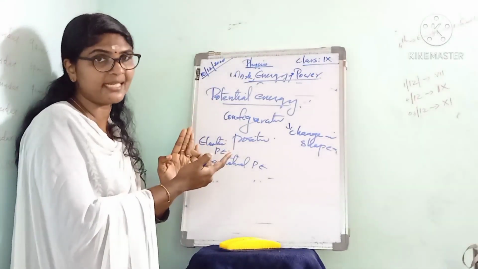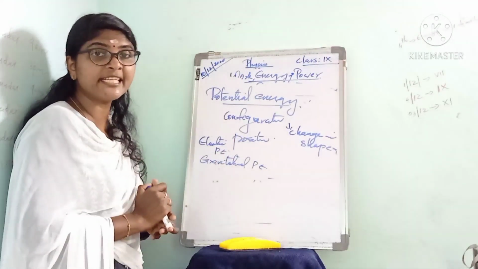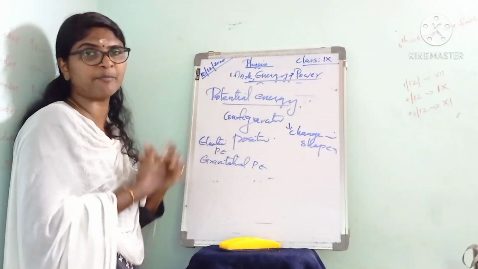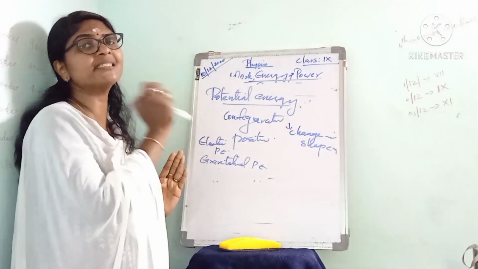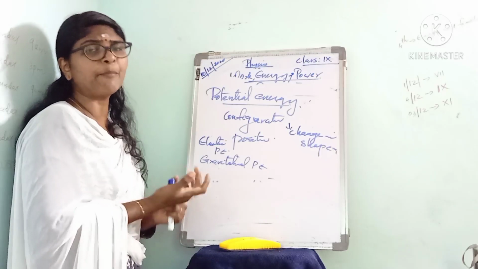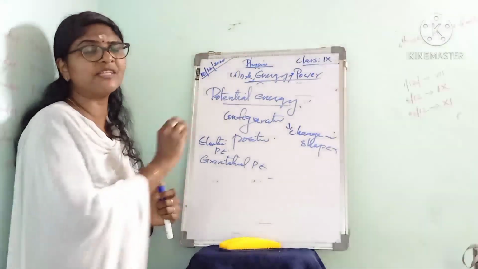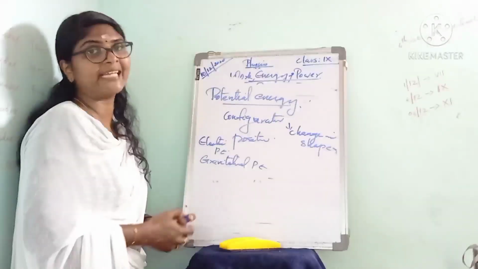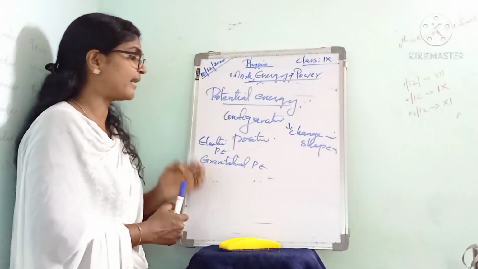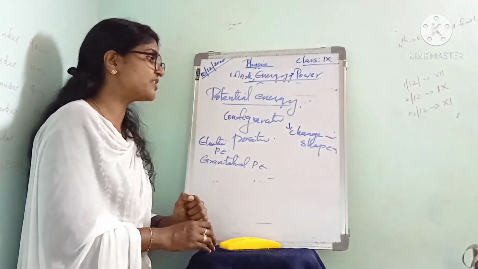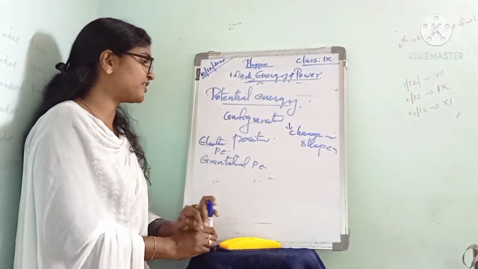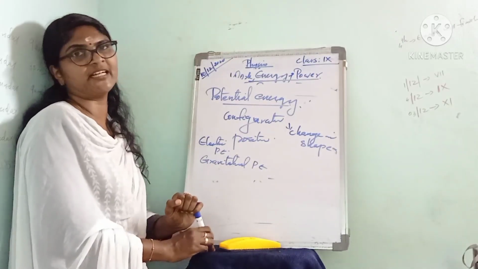In that case, the potential energy in the bow is converted into kinetic energy in the arrow. These are examples of potential energy. So we have two types: elastic potential energy and gravitational potential energy.